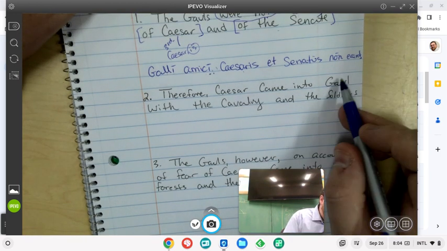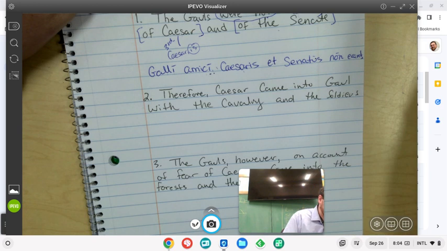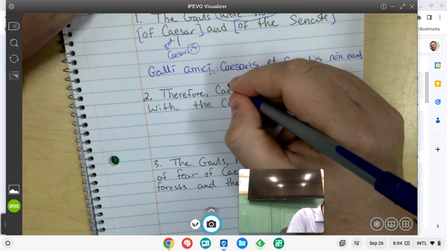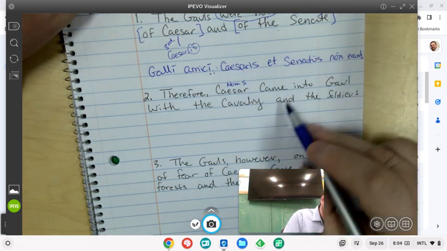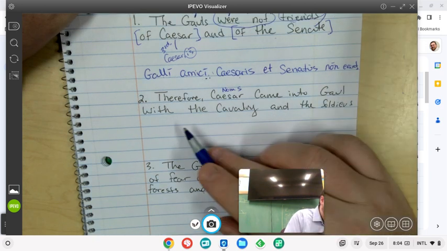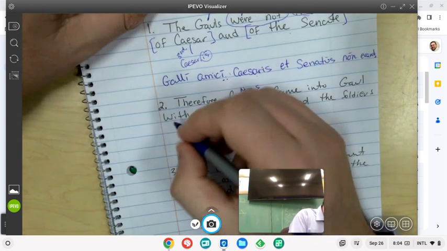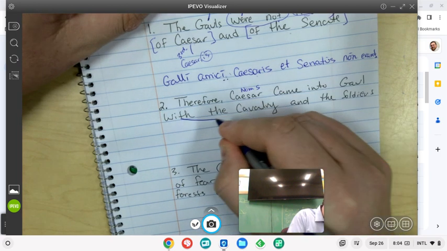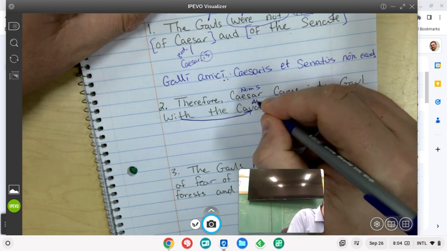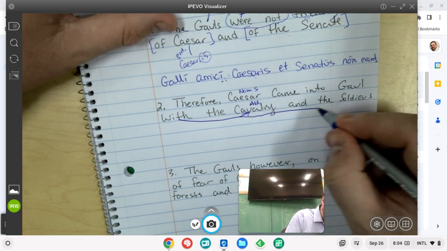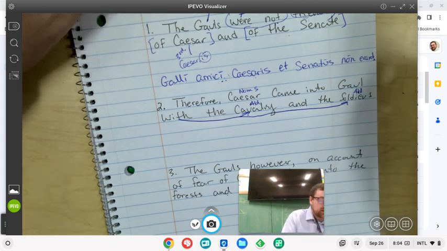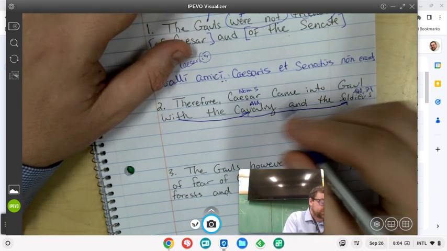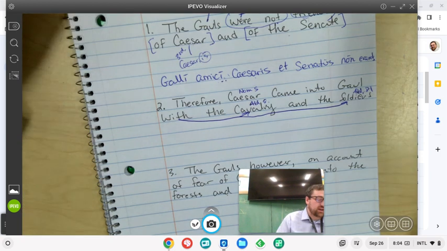Therefore, Caesar came into Gaul with the cavalry and the soldiers. So identifying subject and verb, we have Caesar, which needs to be in the nominative singular. He came into Gaul with the cavalry and the soldiers. And so "with" is going to take the ablative, and therefore cavalry is going to need to be in the ablative, but he came with the soldiers as well. So soldiers is going to be in the ablative. Ablative plural, ablative singular, because there's one cavalry.